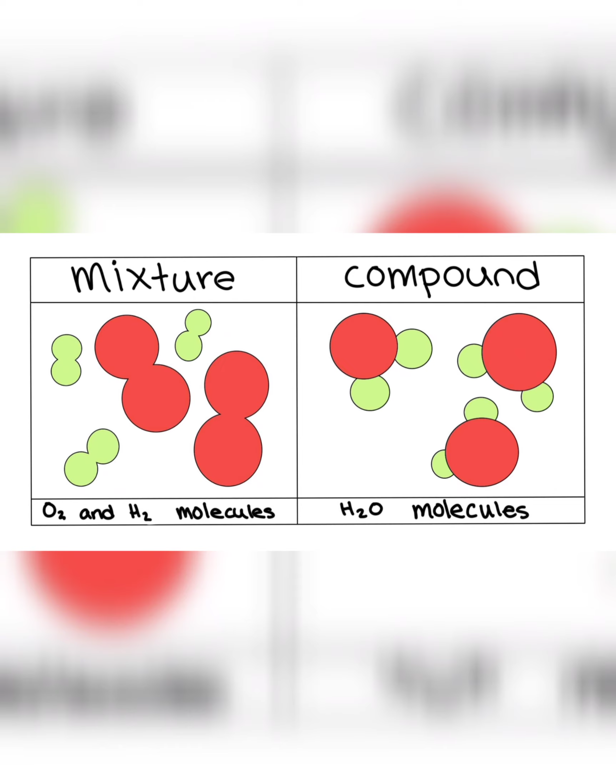And the important part about a mixture is that no new molecules are formed in a mixture. And for a mixture there is no need of a fixed ratio. Okay, they can be mixed together in any ratio and we can form a mixture. So it is not necessary to have a fixed ratio in the case of a mixture.